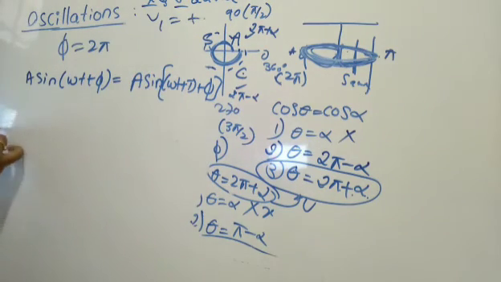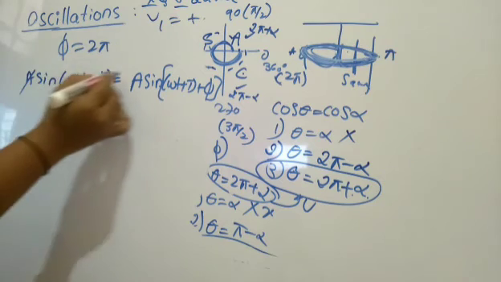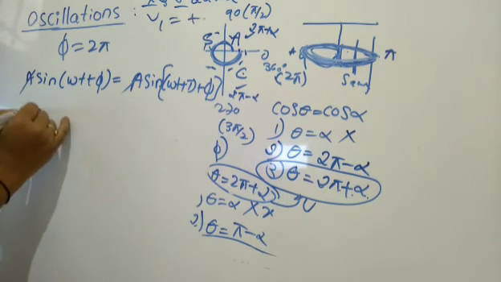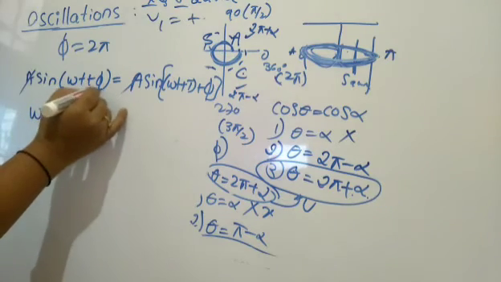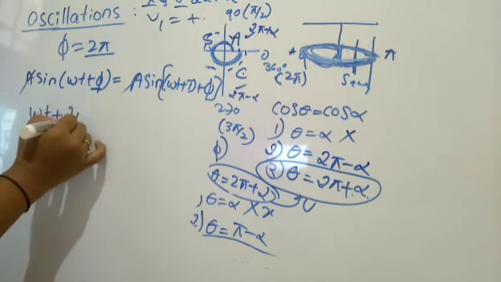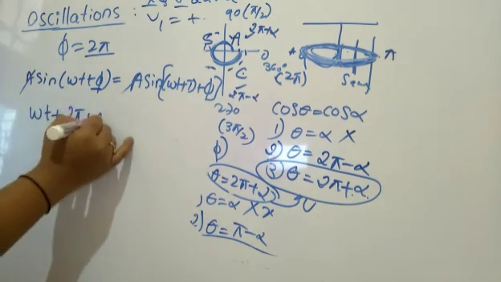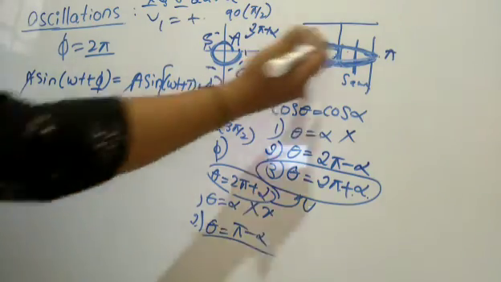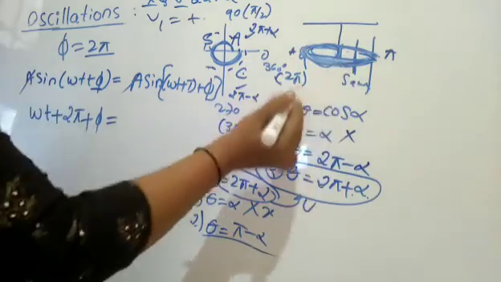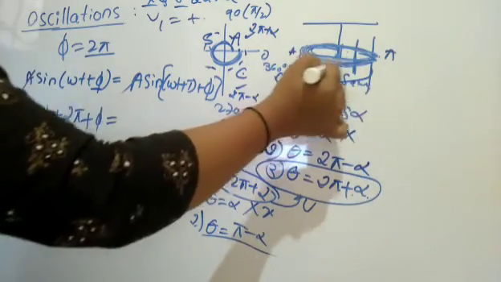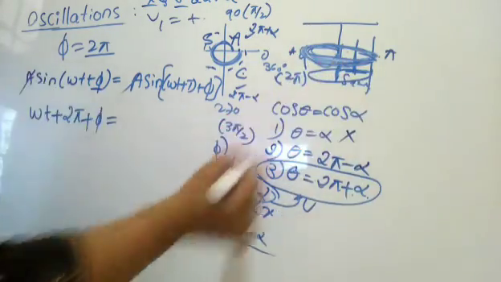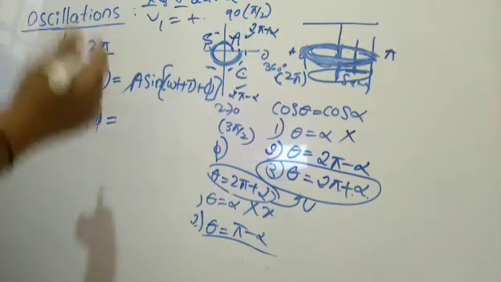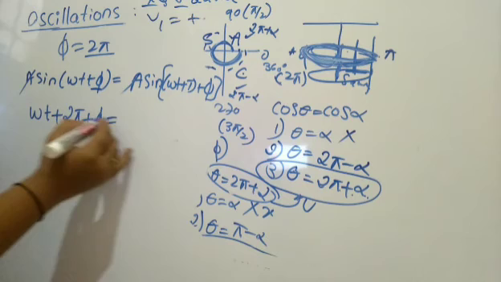So what happens here? A will get cancelled, right? So we remain with omega t plus phi. What is 2 pi? I have taken 2 pi of phi. So one more phi, no, this is double of it. This part is double. This is smaller, right? Smaller in the sense that it has to take time to complete the period. That's why it is double.